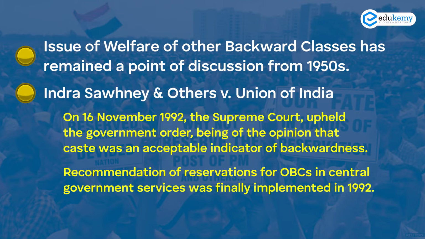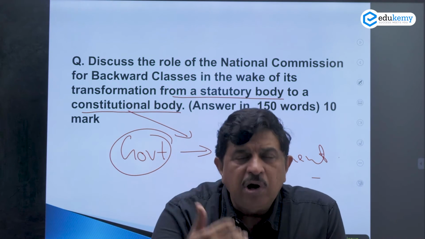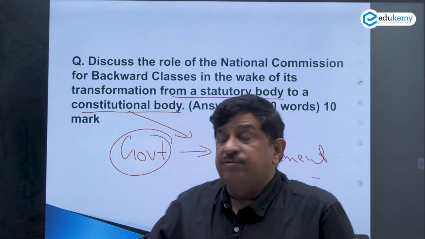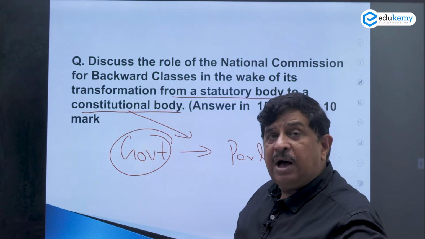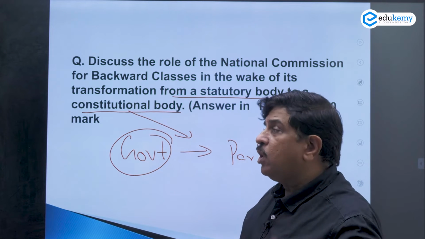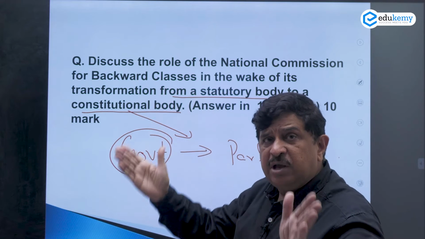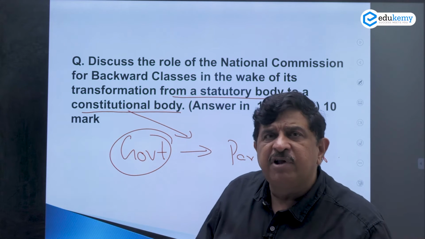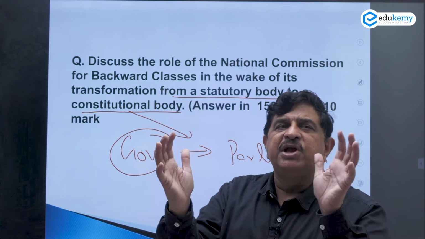The main body should always have the discussion. You need to have the essential discussion in the main body. Now come to the statute, because it is talking about a move from a statutory arrangement to a constitutional one. So you are under an obligation to talk about when the statutory status came into being, and then what the problems were. If you want to write that, because it is 150 words you may not have the liberty to continue on that, but yes, some mention is a must.